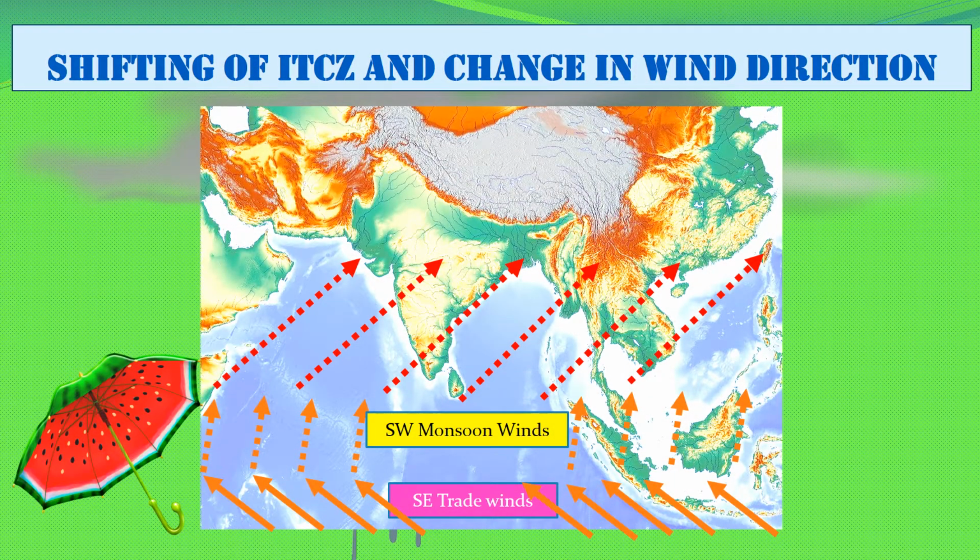In this diagram, we can see that southeast trade winds have changed their direction and they have become southwest winds. Not only do these southeast trade winds change their direction, but also the northeast trade winds change their direction and they become so weak that they are completely replaced by these southwest winds.